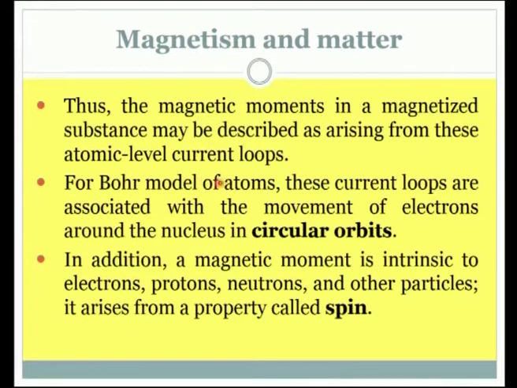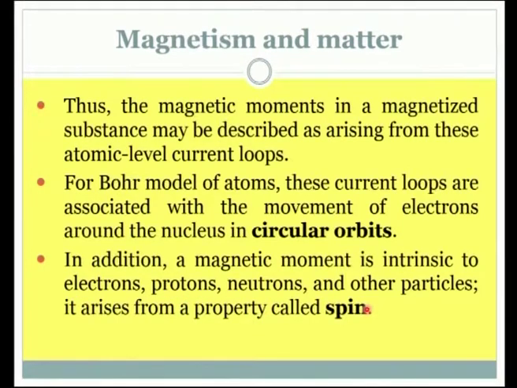For Bohr model of atoms, these current loops are associated with the movement of electrons around the nucleus in circular orbits. In addition to that, a magnetic moment is intrinsic to electrons, protons and even neutrons and other particles. It arises from the property called spin.